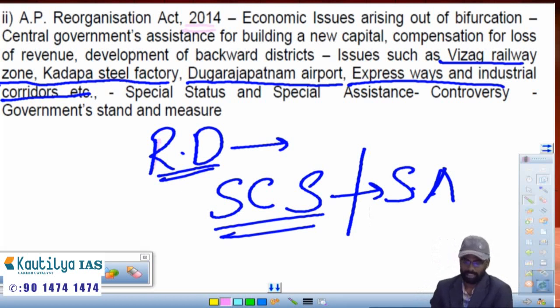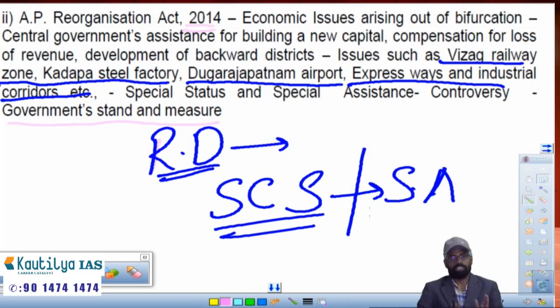Those things we'll discuss, and what the issues arising out of those things are, and if this infrastructure development happens, how it will affect industrial development, agriculture development or trade in the residual AP state, how it will give benefit to the state of AP. We'll discuss that, and what the recent government stands are and the measures the government has taken on this implementation.